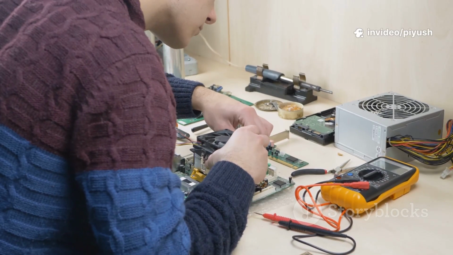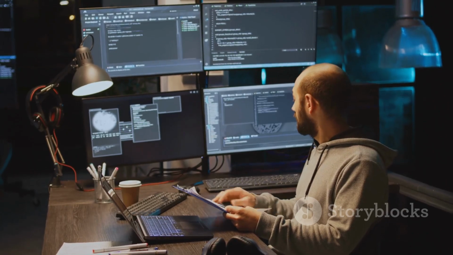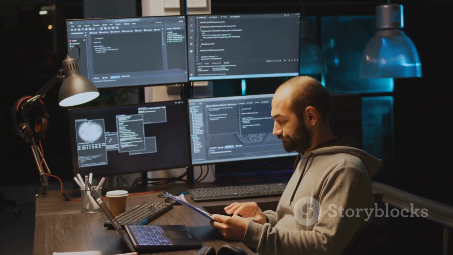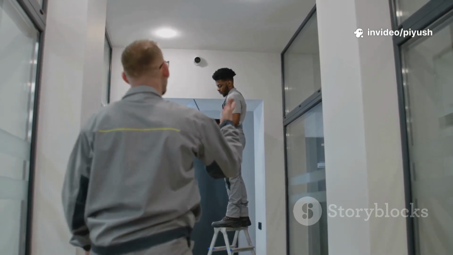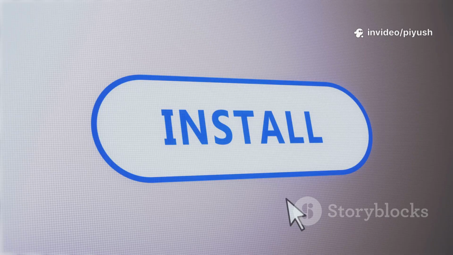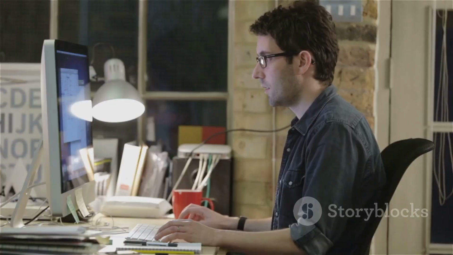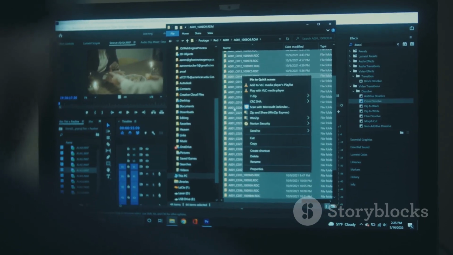Whether you are building a new PC from scratch, breathing new life into an old machine, or simply curious about what else is out there beyond your current setup, this guide is designed for you. We are here to demystify the entire process, breaking down every single action into small, manageable, and easy-to-follow steps. Today you will learn a fundamental skill that puts you in control of your hardware. This guide is your personal roadmap.